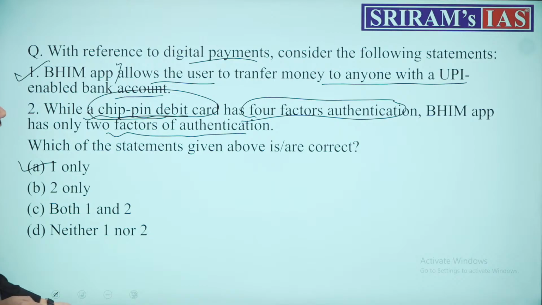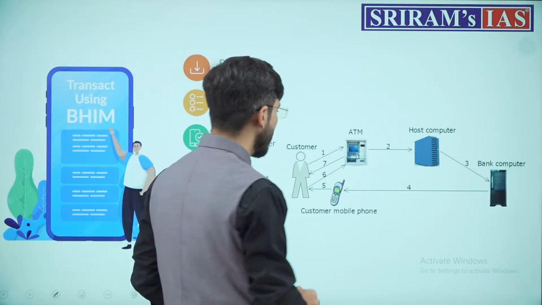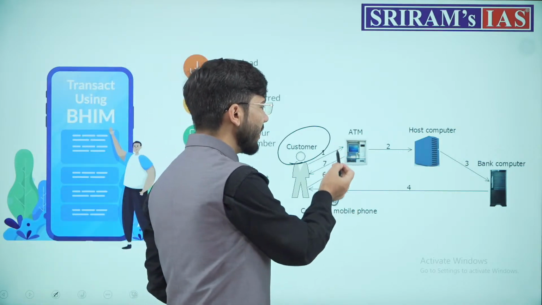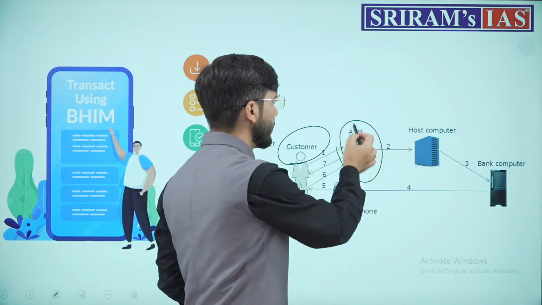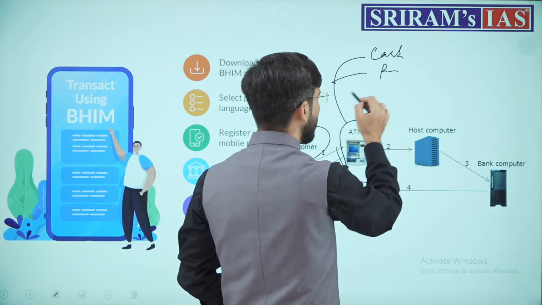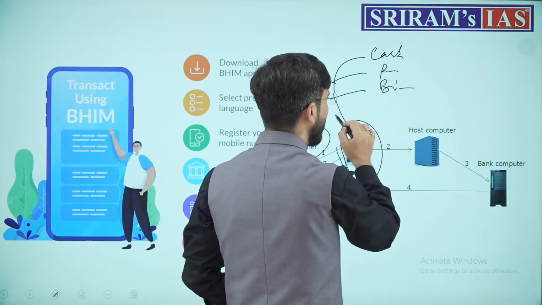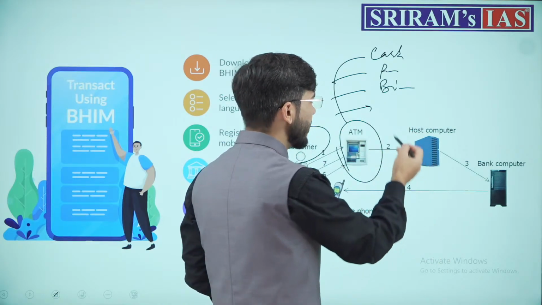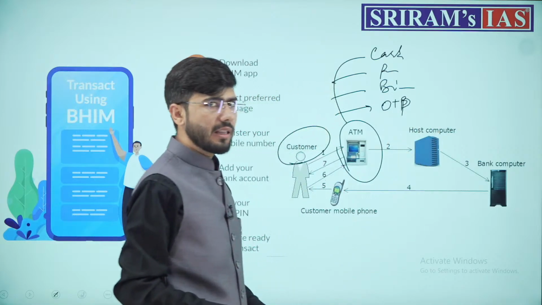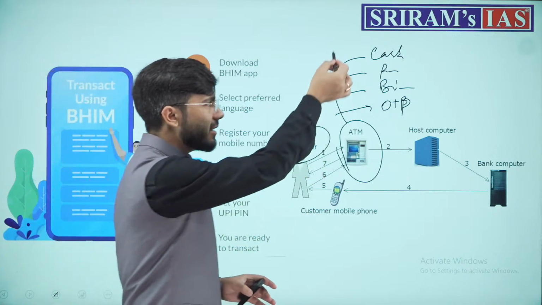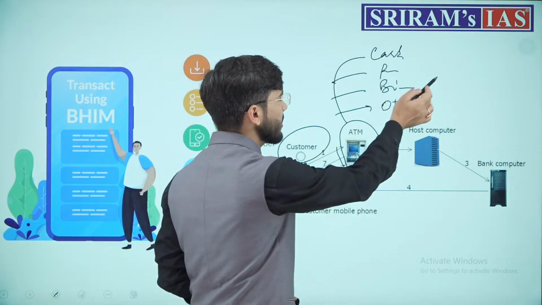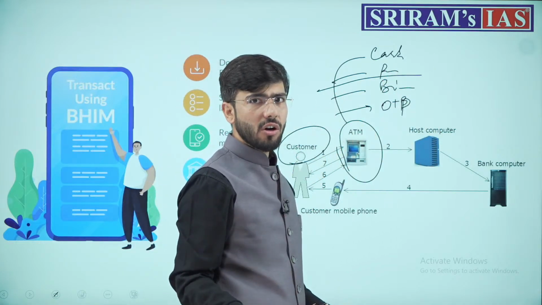What is 4-factor authentication? Simple. A person going to ATM, what will he face? He has to insert his card, ATM card, then enter a PIN, then give his biometrics, and not only biometrics, he will receive an OTP on his phone, and then only he will be able to withdraw the cash. That is a 4-factor authentication. But actually what happens at ATM is, you just insert the card, enter the PIN, and you withdraw your cash.